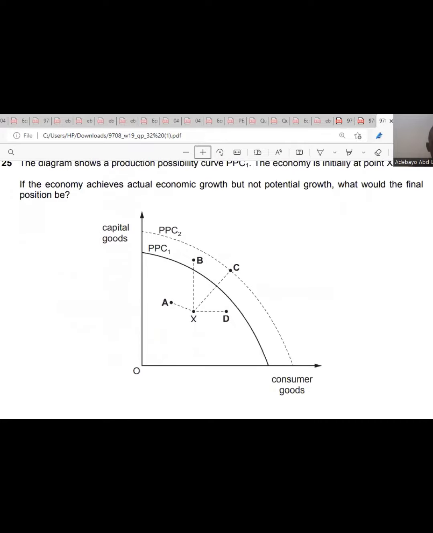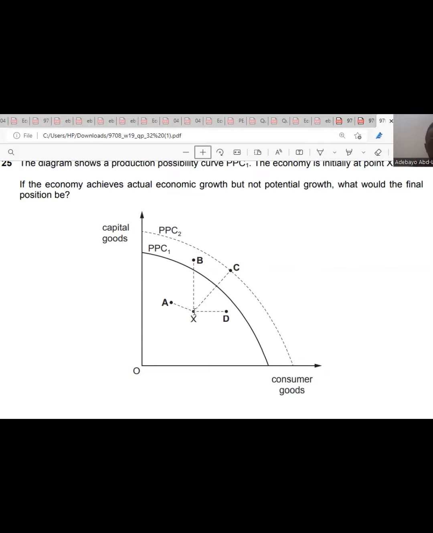Question 25. The diagram shows the production possibility curve. The economy is initially at point X. If the economy achieves actual economic growth but not potential growth, what would be the final position? If the economy achieves actual economic growth but not potential growth, that means there's growth, though not fully. So that means it will move from X to D.